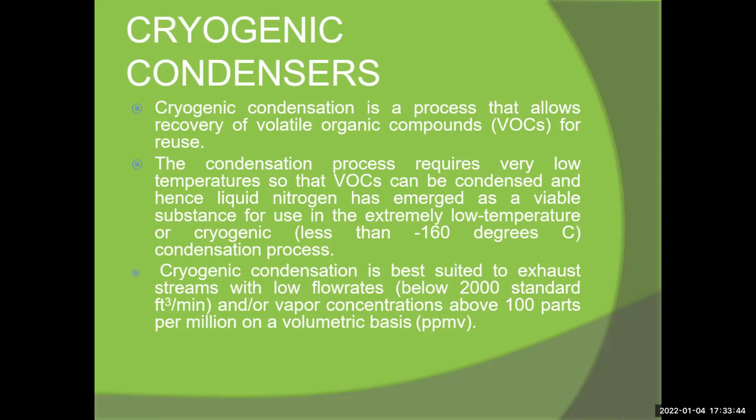Cryogenic condensation is best suited to exhaust streams with low flow rates, below 2000 standard cubic feet per minute, and or vapor concentration above 100 parts per million on a volumetric basis, ppm. So cryogenic condensation uses liquid nitrogen as an emerging viable substance, at less than minus 160 degrees Celsius.